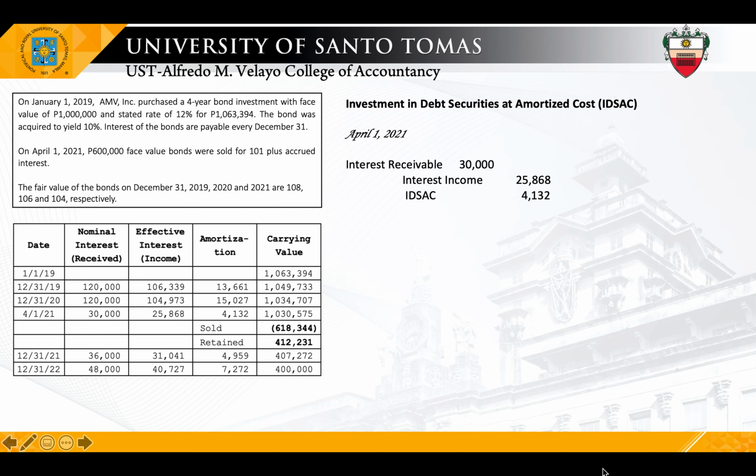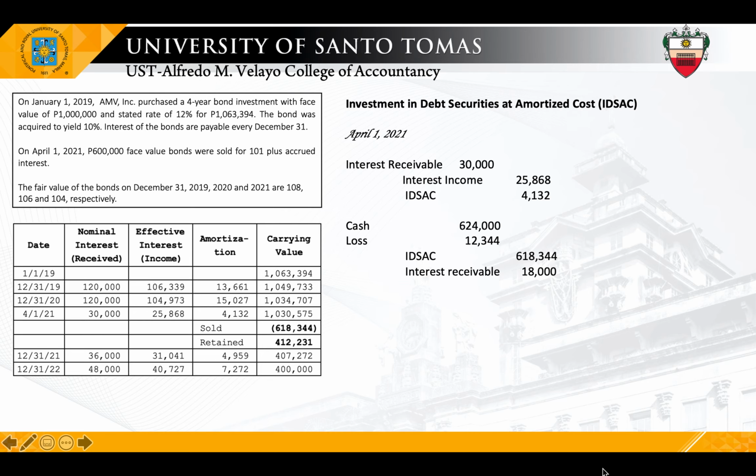Next, to record the sale, debit cash, 624,000. Again, the same with the amount received when we sold the fair value investment through profit or loss. Loss later na yan. Credit investment account. Sino si 618,344? That's the carrying value of the investment sold, lifted from the table. And then interest receivable is 18,000. So our loss is 12,344.